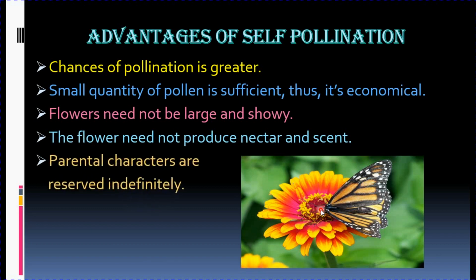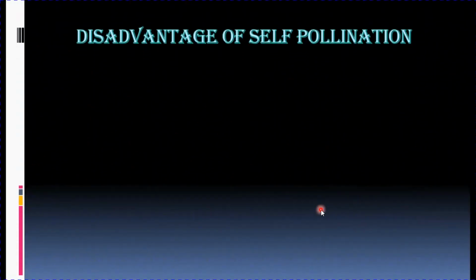And above all, the most important advantage is all the parental characters are reserved indefinitely. Means we will get the pure lines. If I have a plant which gives me high yield and are disease resistant, I can carry out self-pollination and get those characteristics in the coming offsprings. Thus parental characters are reserved indefinitely.